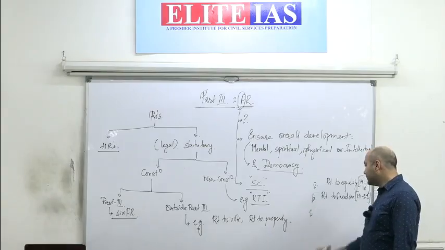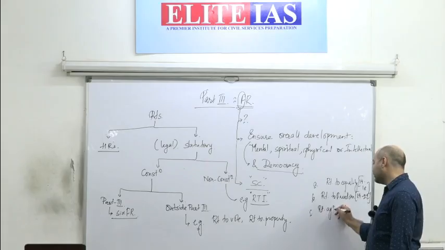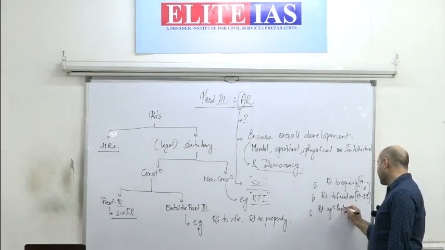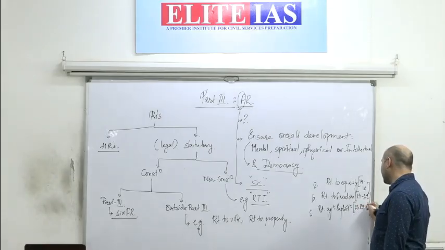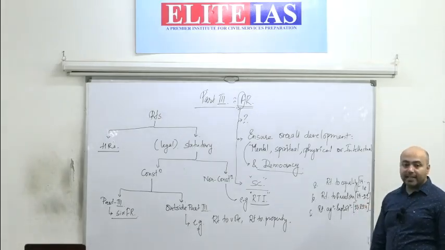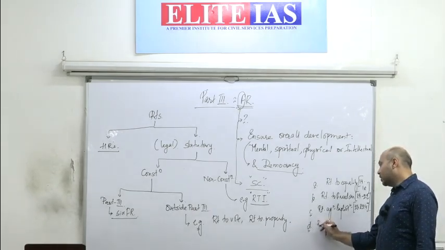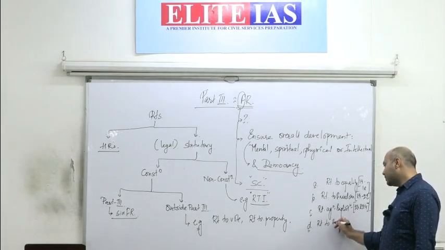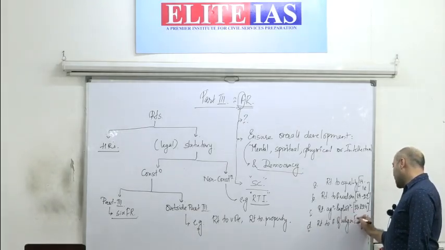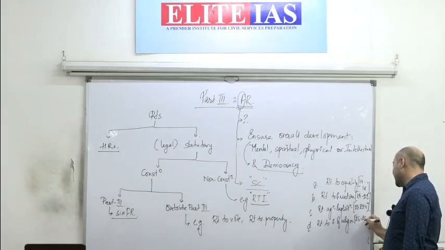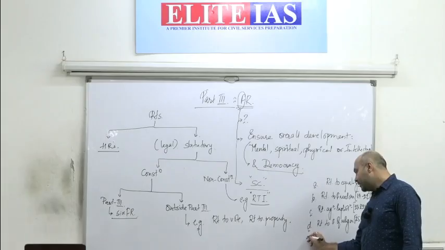What is the third right? Right against exploitation. Article 23 and Article 24 deal with right against exploitation. Fourth, right to freedom of religion. Article 25 to Article 28 deals with right to freedom of religion.